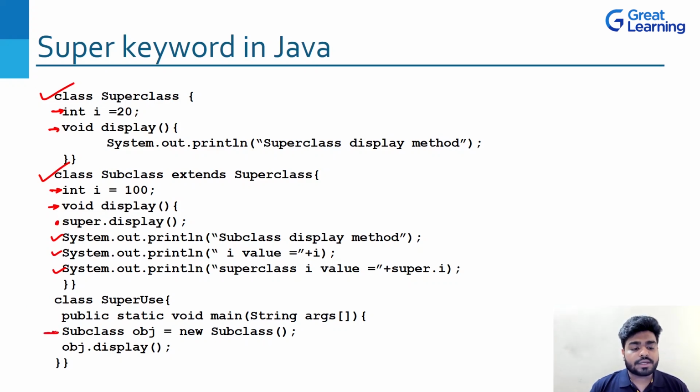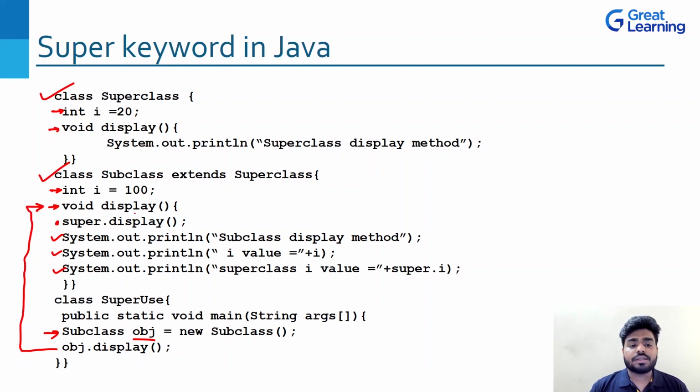So what we are doing here, we are creating an object of subclass obj, and we are telling it to go to the display method. So we are calling the display method. So what will it do? Obviously, it will directly go to the display method of the subclass. So it is going here.